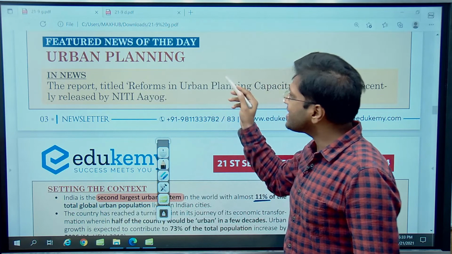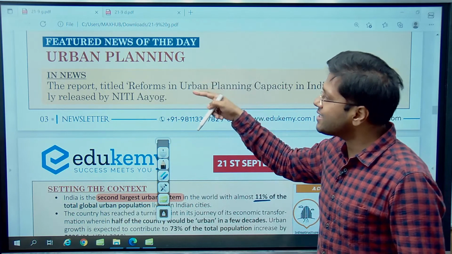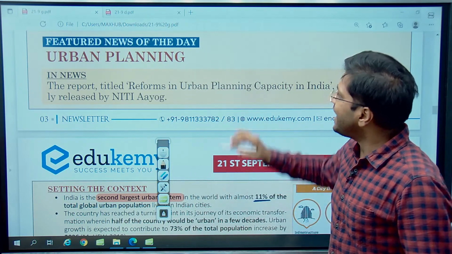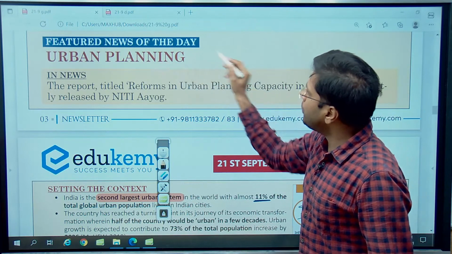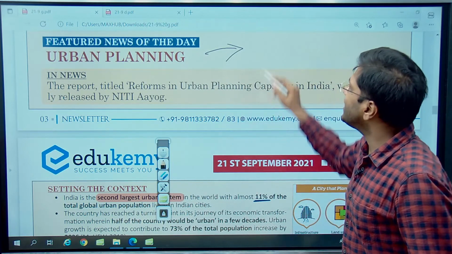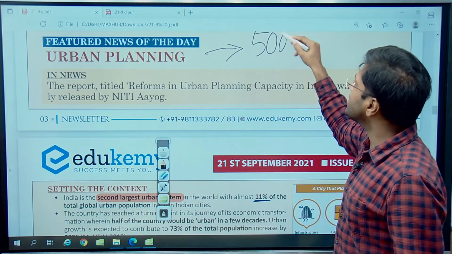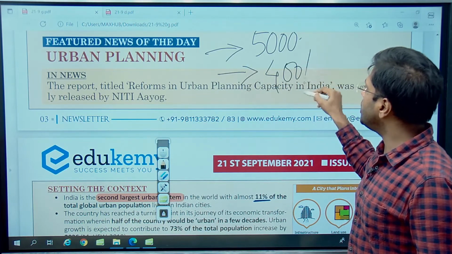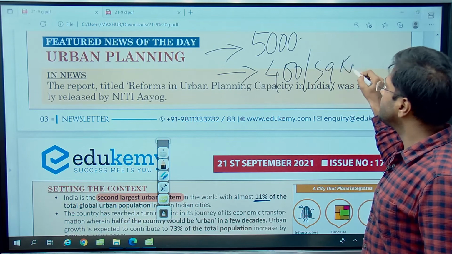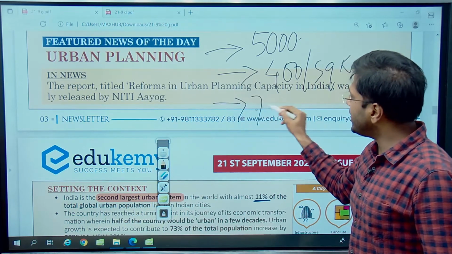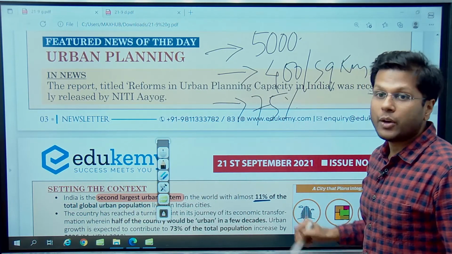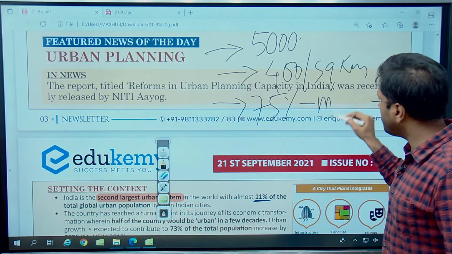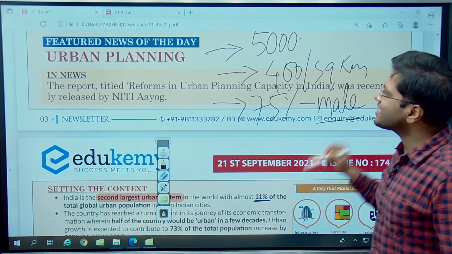The census, which records the urban areas and rural areas, says that an urban area is one where there are more than 5,000 persons living, with 400 persons per square kilometer, and at least 75% of the male working population in non-agricultural activities.